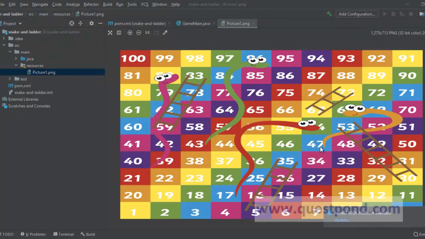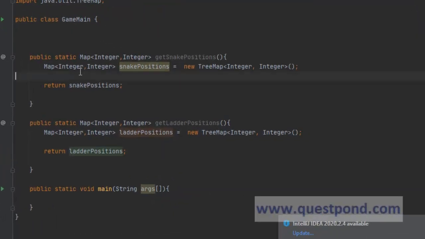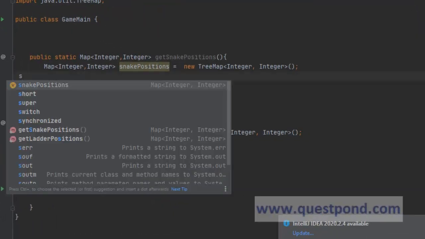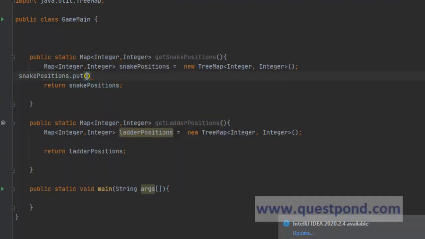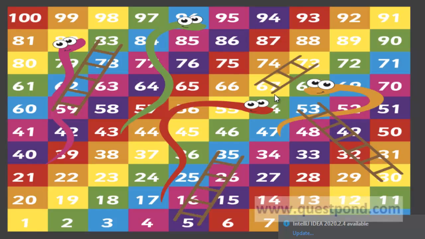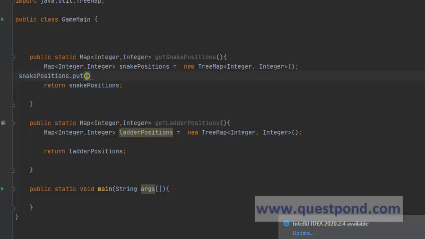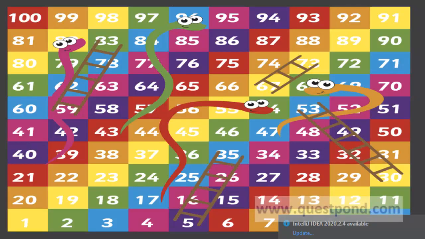So let's look at locations where snakes exist. The mouth of a snake exists at 54 and ends at 17. So we can say snakePositions.put, the first place where it was, at 54, and it goes all the way to 17. So we will say 54, 17.